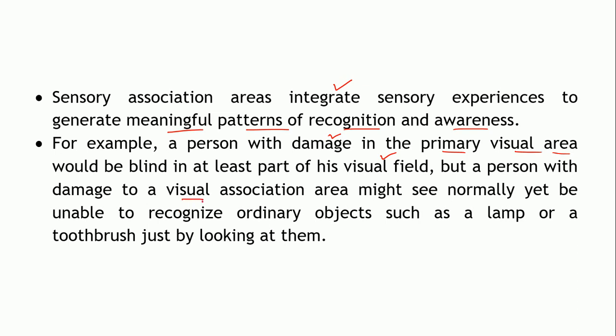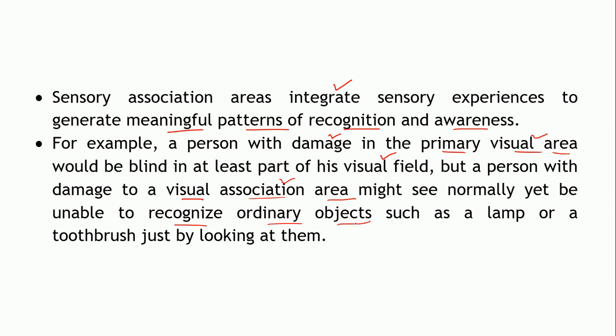But if the person's visual association area is damaged, now what is the function of these association areas? To integrate the sensory experience, to understand what it is. The primary visual area will allow you only to see an object, but the visual association area will help you to recognize the objects.